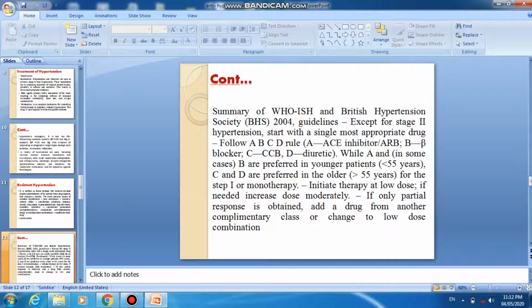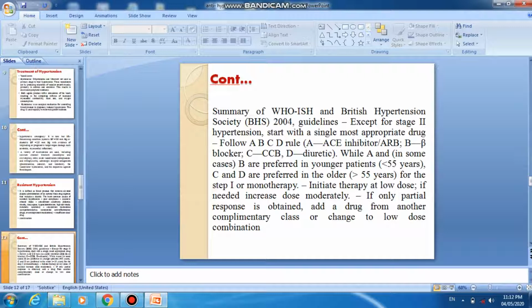Summary of the World Health Organization, International Society of Hypertension and British Hypertension Society (BHS) 2004 guidelines: except for stage 2 hypertension, start with the single most appropriate drug, followed by the ABCD rule. A includes ACE inhibitors, B beta blockers, C calcium channel blockers, and D diuretics.